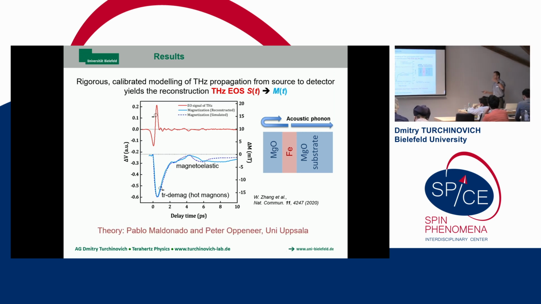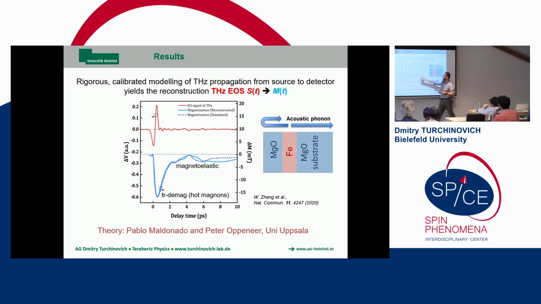We had a very nice theory collaboration with Peter Oppeneer and Pablo Maldonado in Uppsala. We gave them the parameters of the sample and the parameters of our laser pulse, nothing else, and asked them to compute the demagnetization from their first principle calculations. They came up with this dashed curve. All the features are more or less nicely reproduced. Well, there's a little bit of a kink here in the magnetoelastic contribution, but qualitatively everything is there.